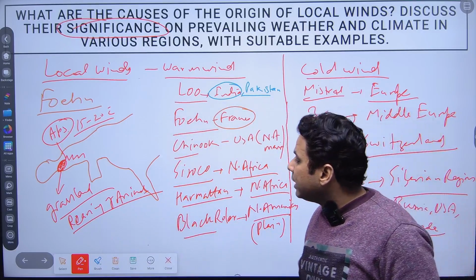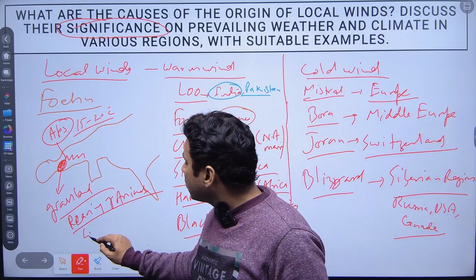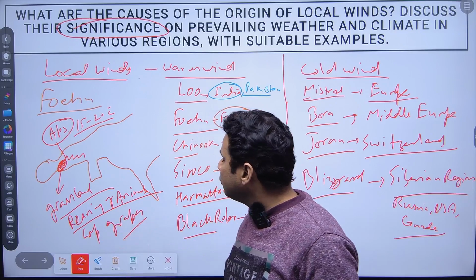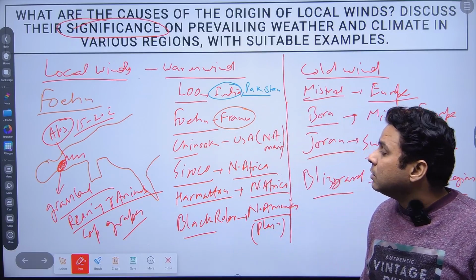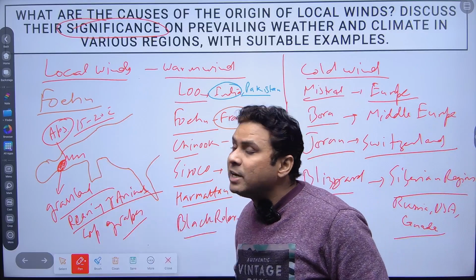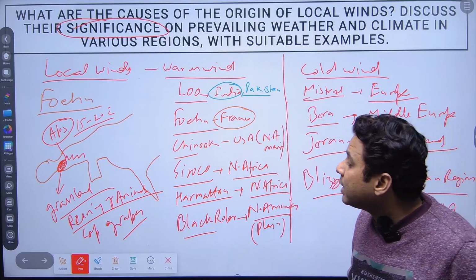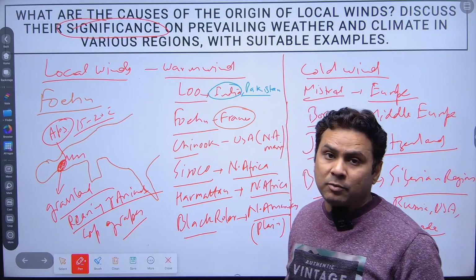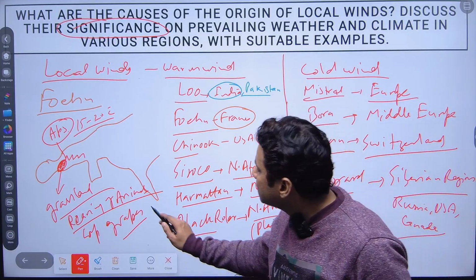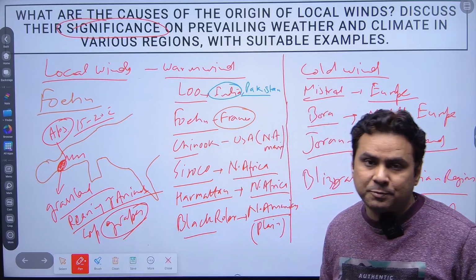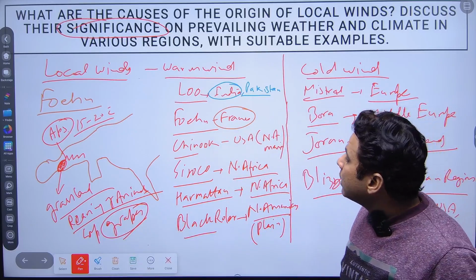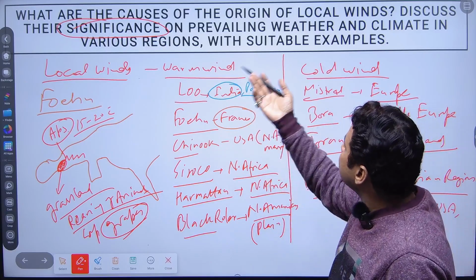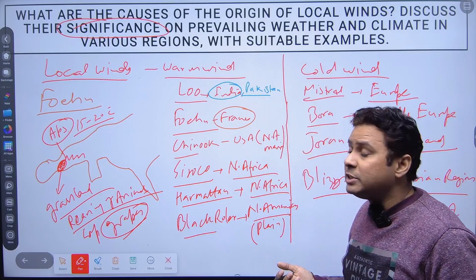It also gives a good crop of grapes, because the European countries, especially the Mediterranean countries, are good at making liquor, and this liquor is made from fruits, and one important fruit is the grapes, right?